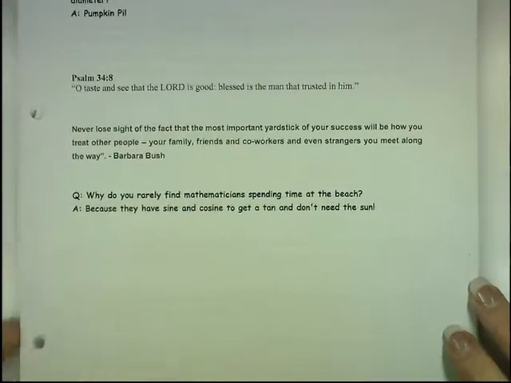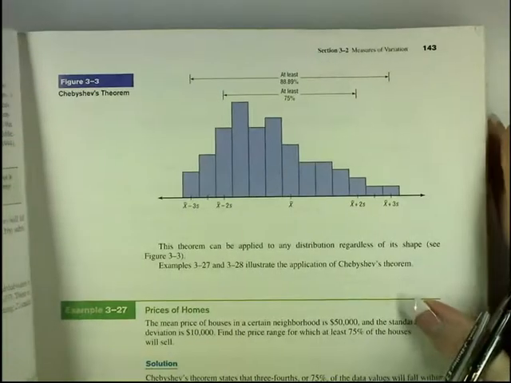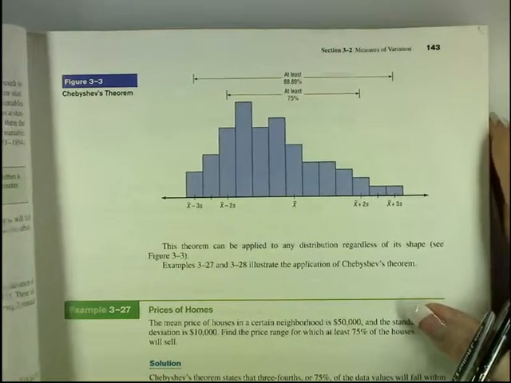I want to remind you to make sure you know the empirical rule versus Chebyshev's theorem in the last section. A picture of the empirical rule I'm going to put on the document camera now, just so you get an idea of what that looks like as a visual. Again, if you have problems with the calculator, come and see me. There's Chebyshev's.